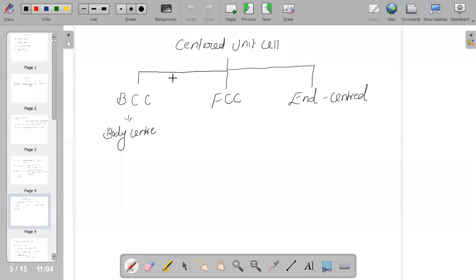And end centered, of course, the particles of the unit cell will be present at the center of any two opposite faces, apart from the ones present at its corners. So that is what we call end centered.